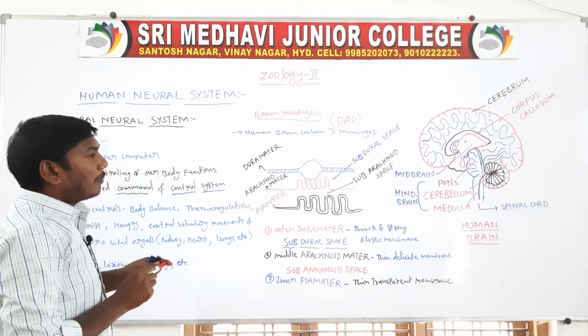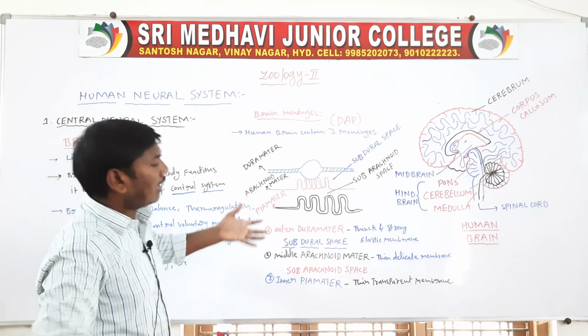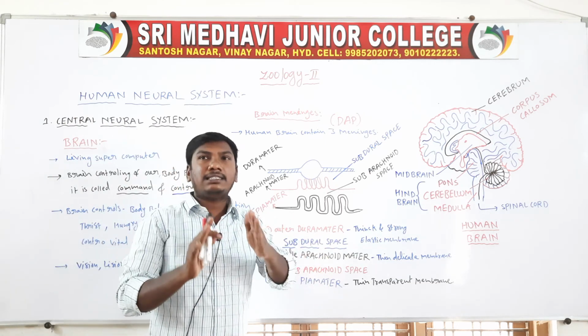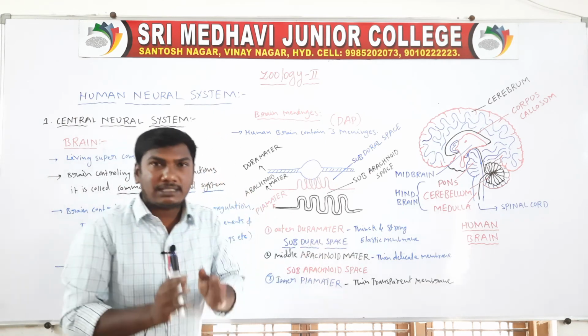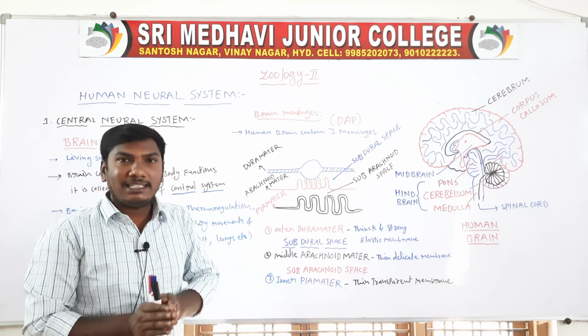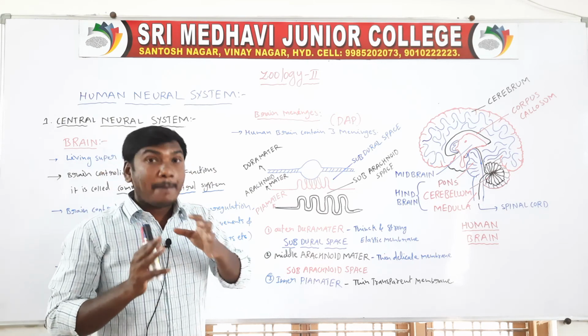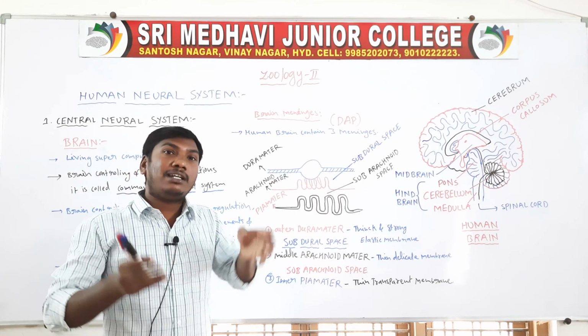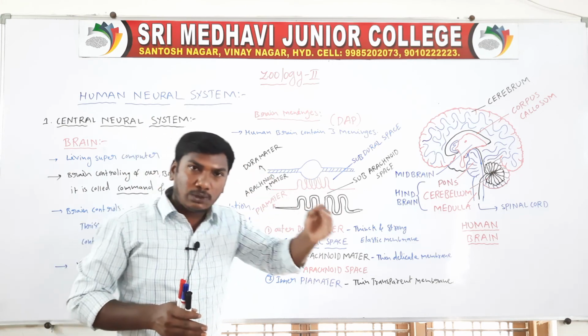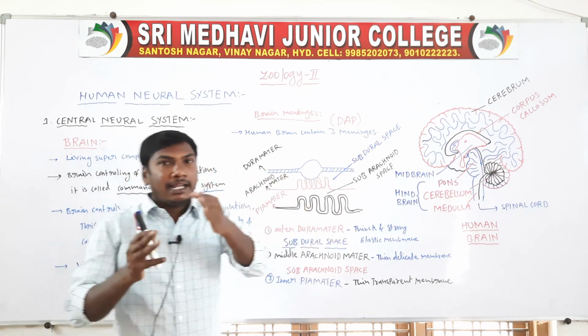So these are the brain covering membranes. The brain is covered by three membranes. These membranes are called meninges. The three membranes are called the brain meninges. So they are the outer dura mater, middle arachnoid mater, and inner pia mater.